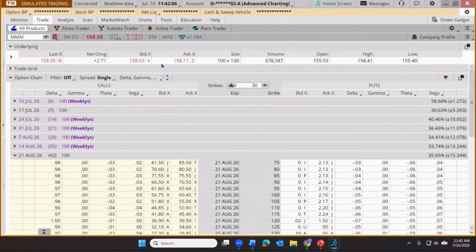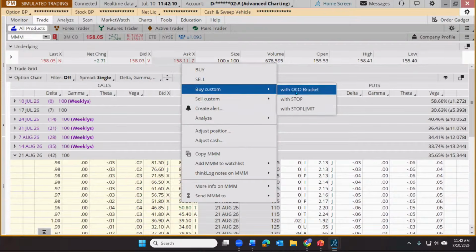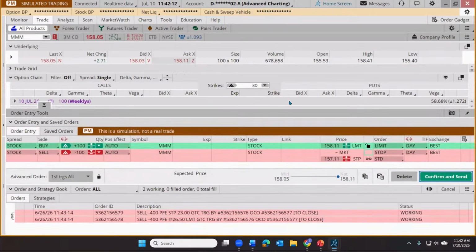All right, so let's come up here to our ask price, right click. We're going to put a custom buy order in with a stop. Notice I'm not putting in a target because I don't know what the price is going to be if it gets up to that band. It's the future band value that determines the price. So yeah, you like the note on the graph there, Jim? Yep, that's what we'll watch for in the future.